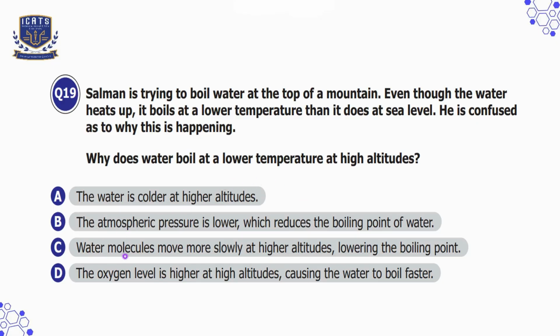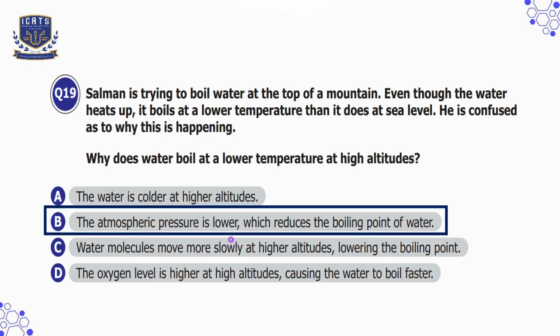Option C is water molecules move more slowly at higher altitudes, lowering the boiling point, which is incorrect. Option D is the oxygen level is higher at higher altitudes, causing the water to boil faster, which is incorrect because oxygen levels are actually lower at high altitudes, not higher. And this does not affect the boiling point. So we'll choose option B here.